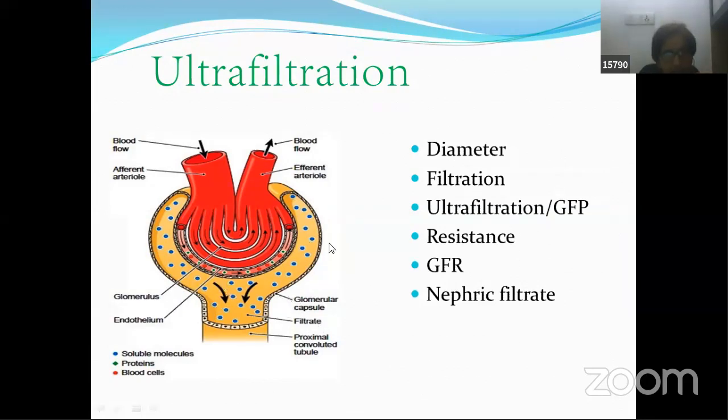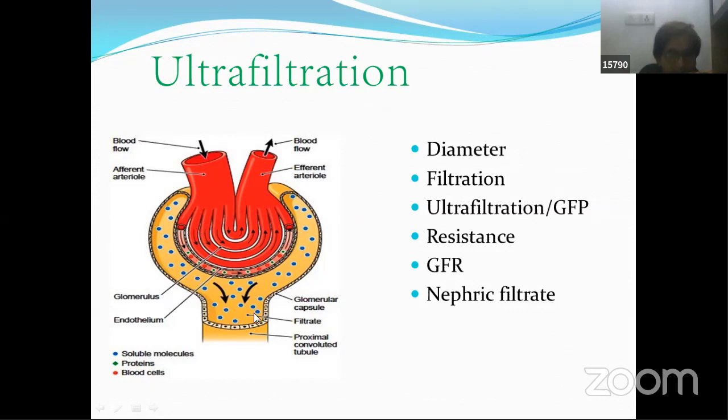Outside this Bowman's capsule, in between nephrons, whatever space is present, we call this interstitial space or interstitium. That is also filled up with fluid. This interstitial fluid and the fluid in the Bowman's capsule try to put upward pressure from here. So this upward pressure also causes resistance.